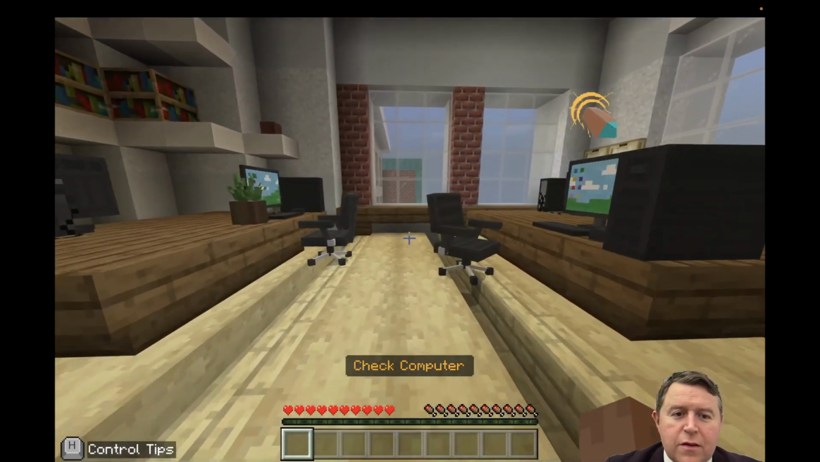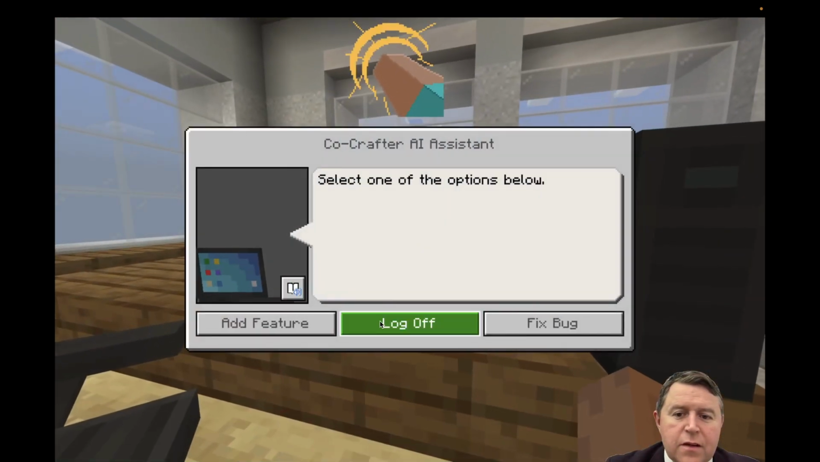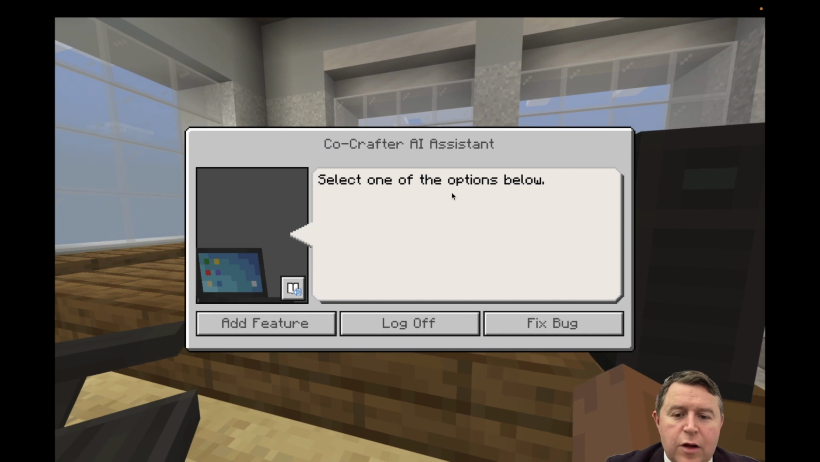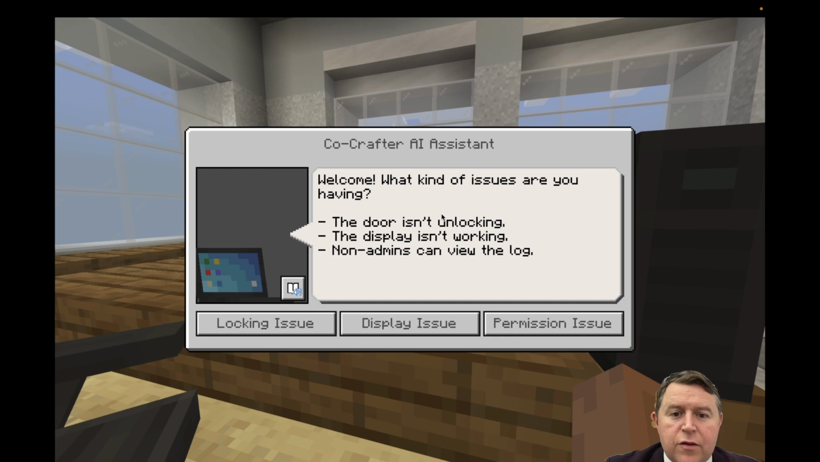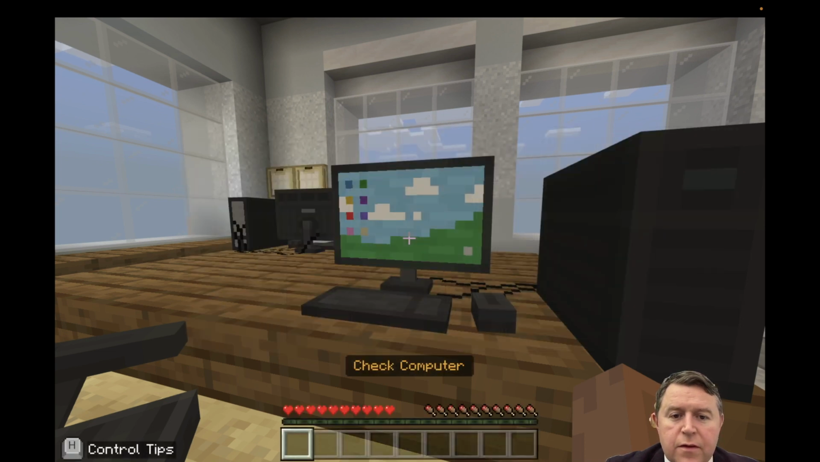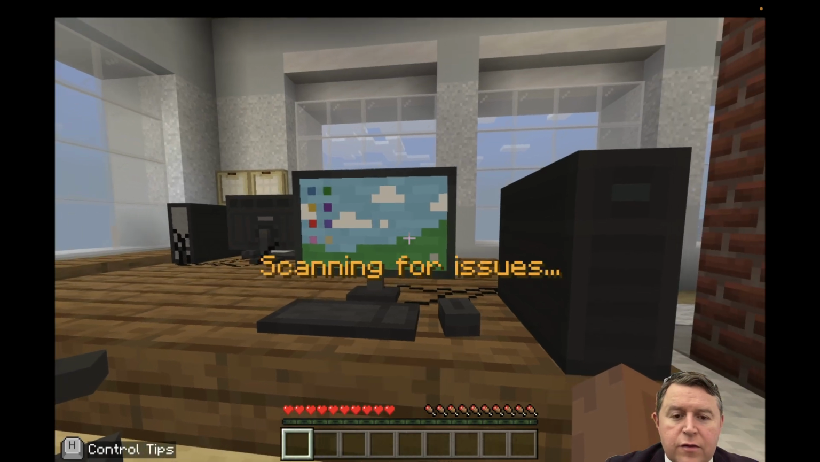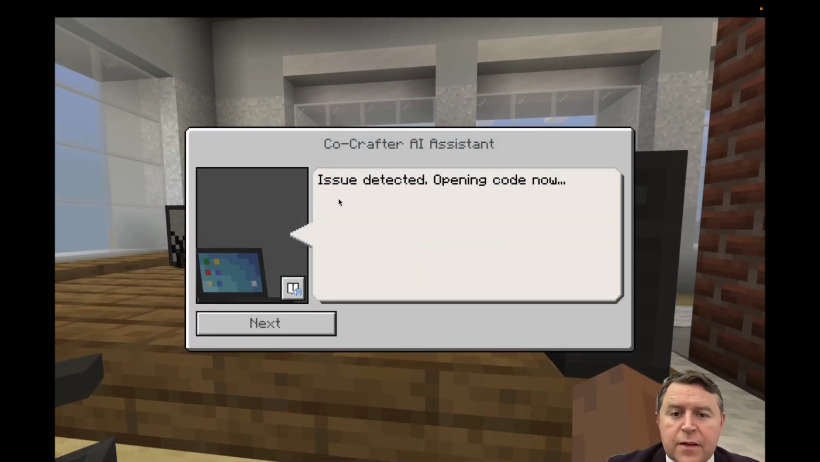CodeCrafters. Okay. Select one of the options. Well, we want to fix a bug. What kind of issues are you having? The display isn't working. Non-admins can view the log. So it's going to be a permission issue. Scanning for issues. Okay. Opening code now. Let's do it.